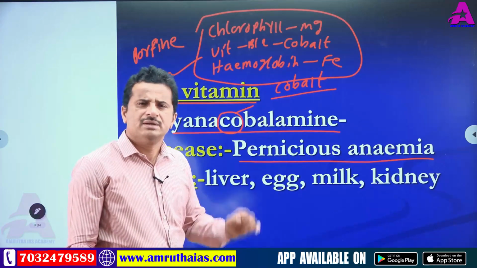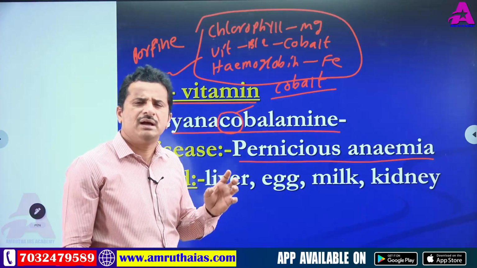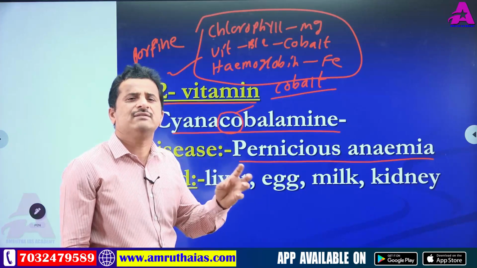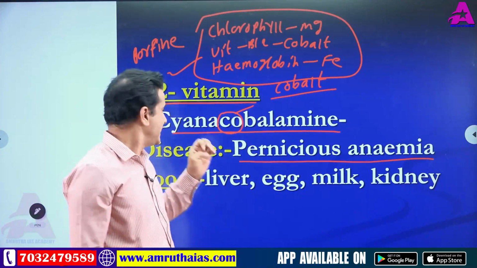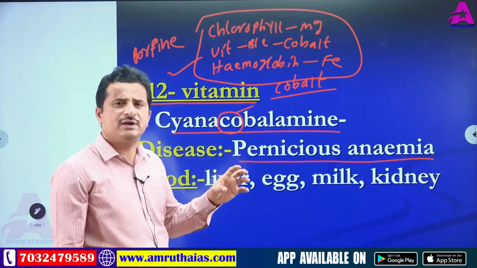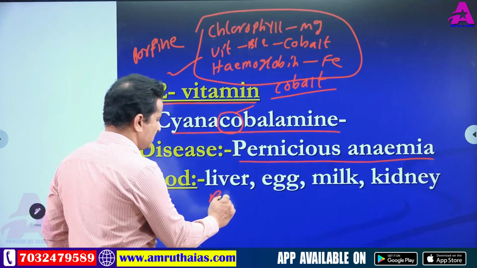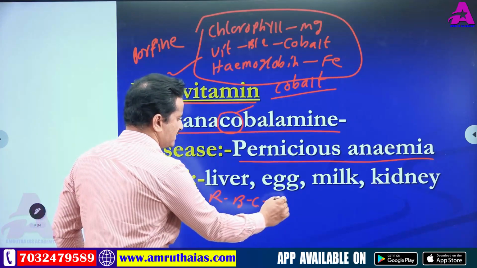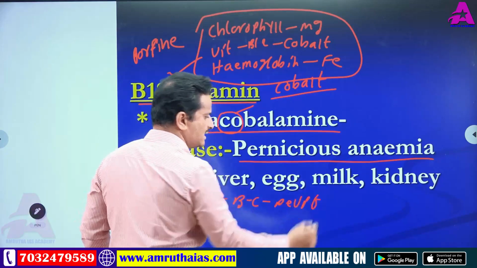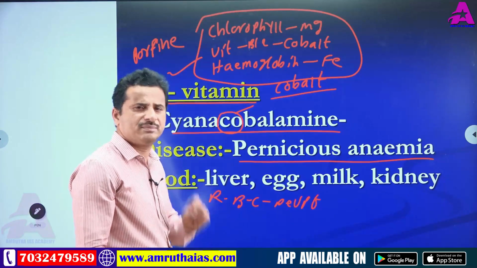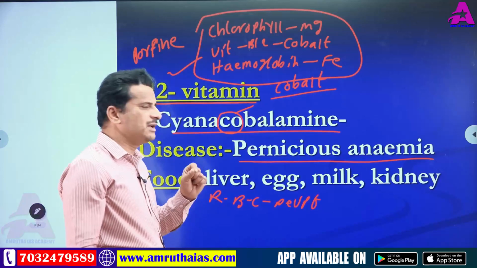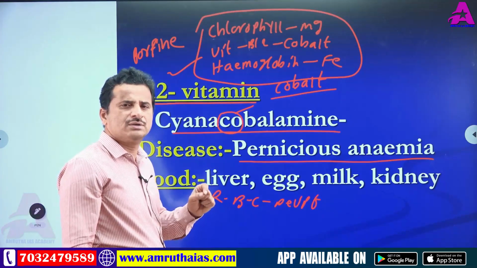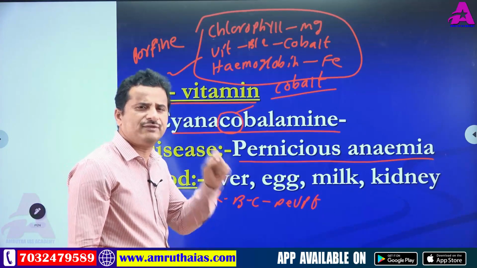In pernicious anemia, the development of RBC, red blood cells, is reduced. Vitamin B12 is important for RBC development, so it is also called the RBC development factor.